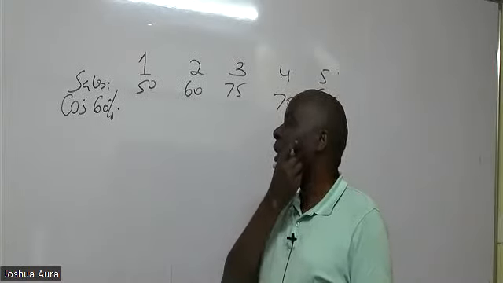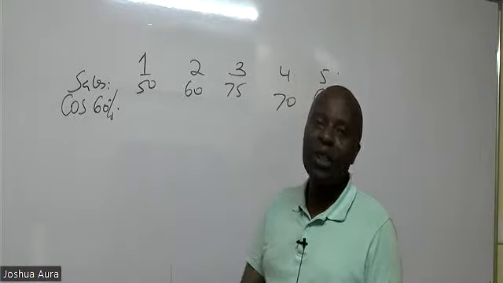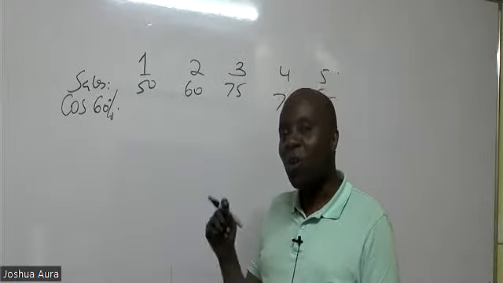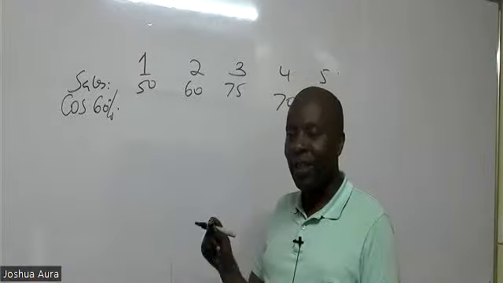So cost of sales is 60. So first of all, let's agree, ladies and gentlemen, that when the gross profit margin is 40%, then the cost of sales will be 60%. That is the first thing you're supposed to know.